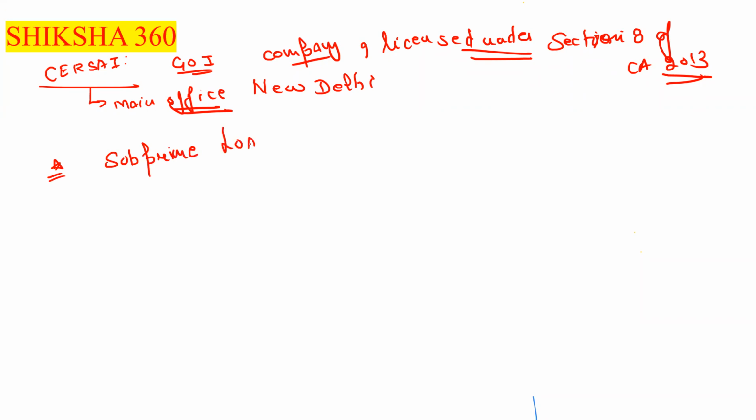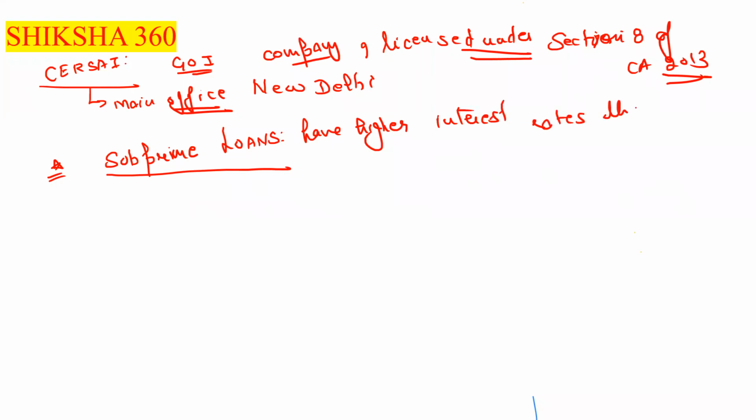What are subprime loans? We have already discussed this term in chapter number 6. Subprime loans are those loans that have higher interest rates than the prime rates. That is known as subprime loans.